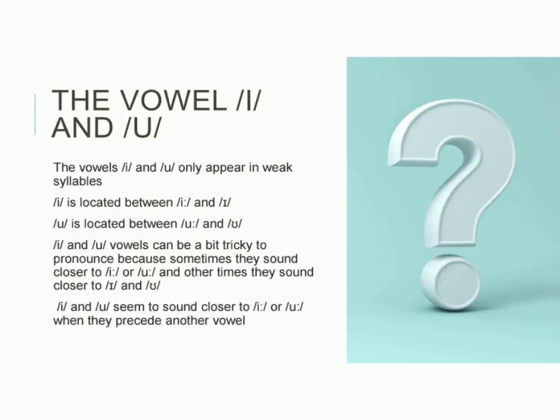The vowels i and u. The vowels i and u only appear in weak syllables.